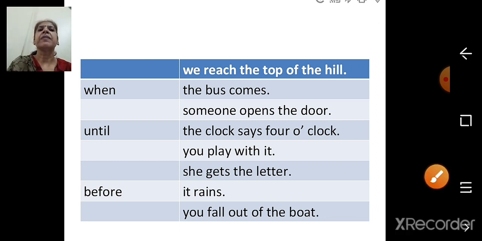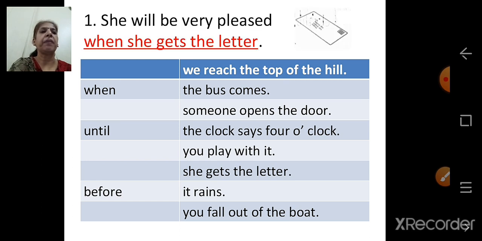So from the table we have to choose the words and finish the sentences.